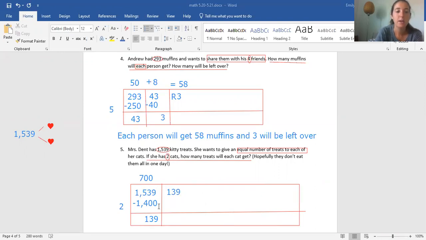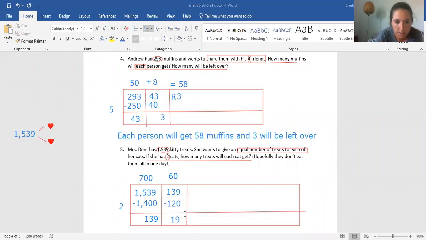139 goes up here. Now, what times 2 is close to 13? 2 times 6 is 12, right? And I'm going to add a 0 because there's 1 number after the 13 to get 120. Now, if you did 100, if you did 5, if you did 2 times 50, that would work too. Again, we don't need to have the same numbers. So just worry about the answer if you already did this and you're checking your work, or even if you're working with me, but you're like, hey, I don't want to do that number, Ms. White. I want to do a different number. That's fine with me. Do your thing. As long as we end up with the same answer, we'll be all good.